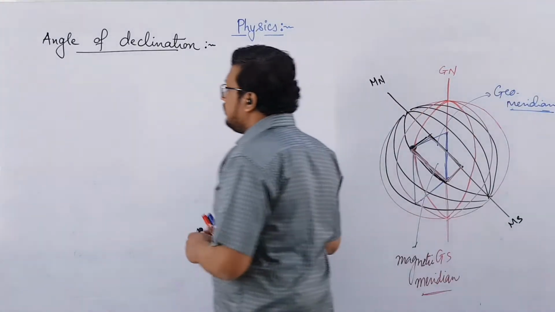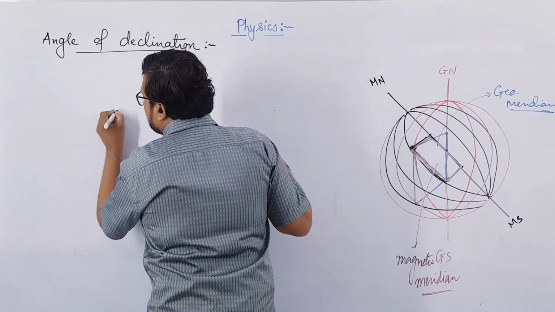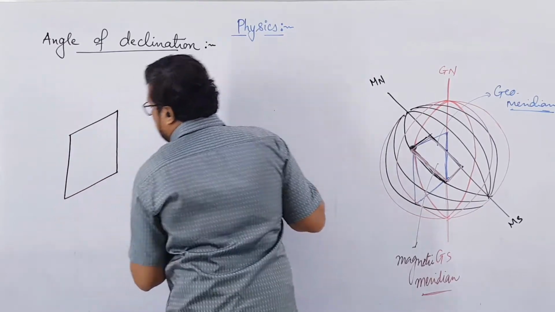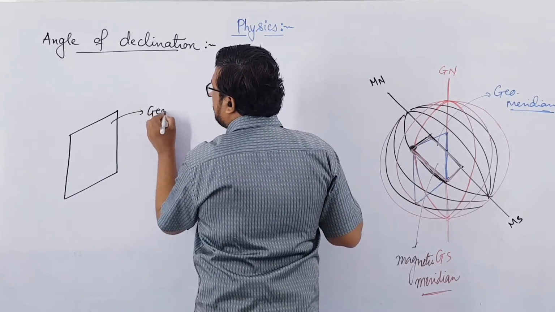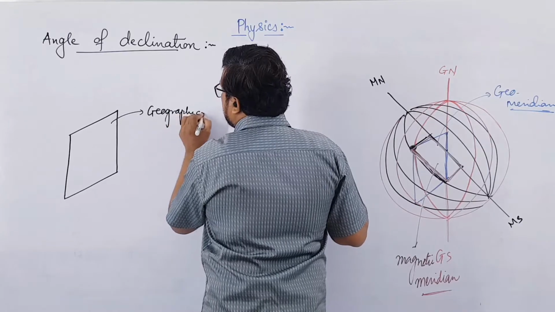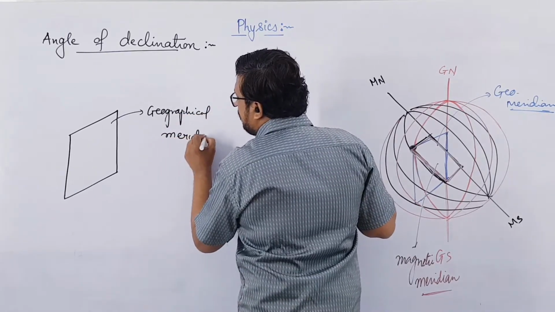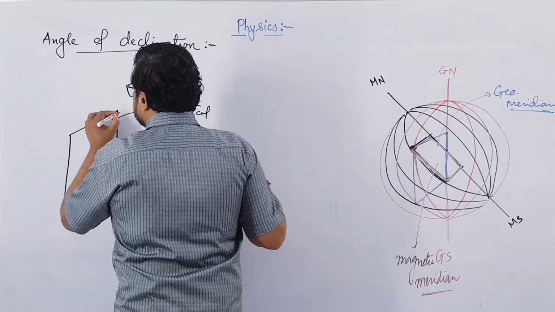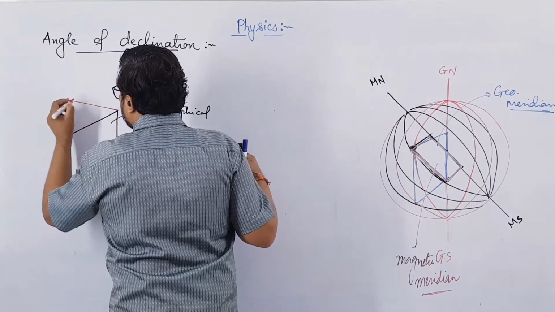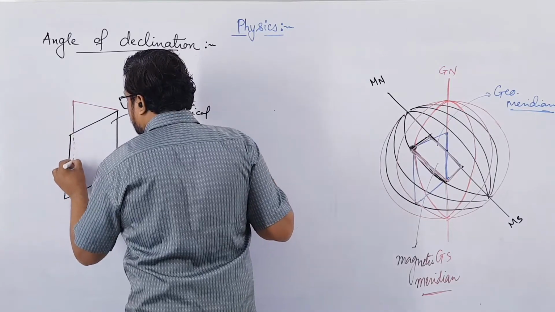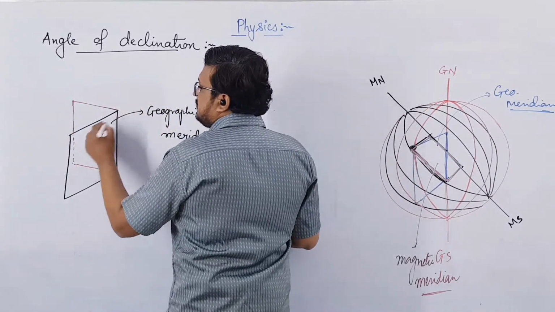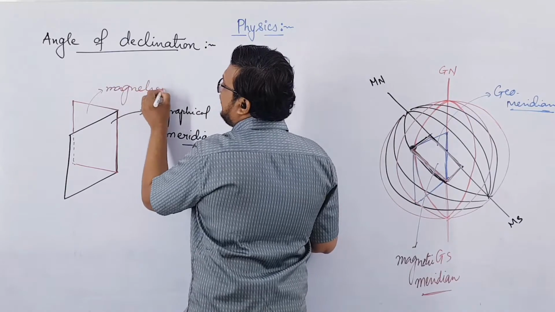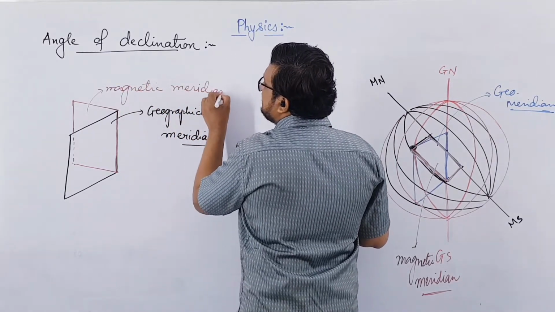So if we draw the geographical meridian at a given place, let us say this is the geographical meridian, and somewhere over here this portion is our magnetic meridian.